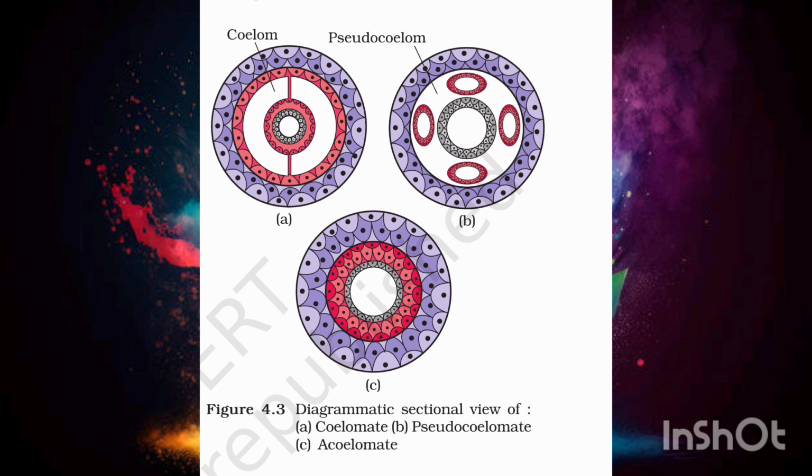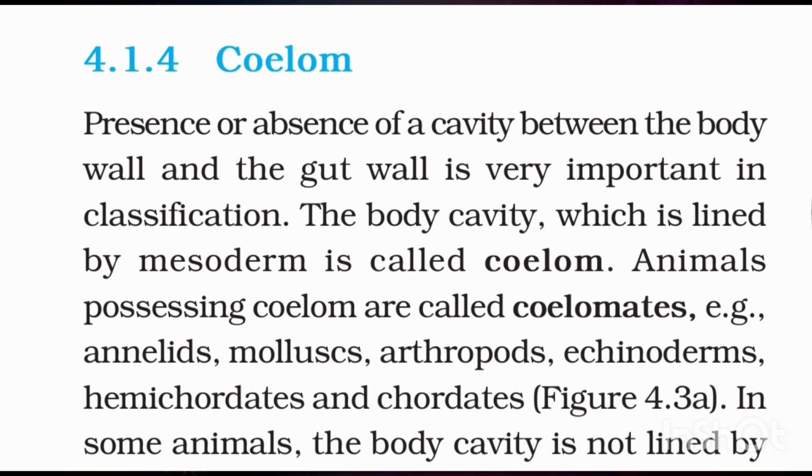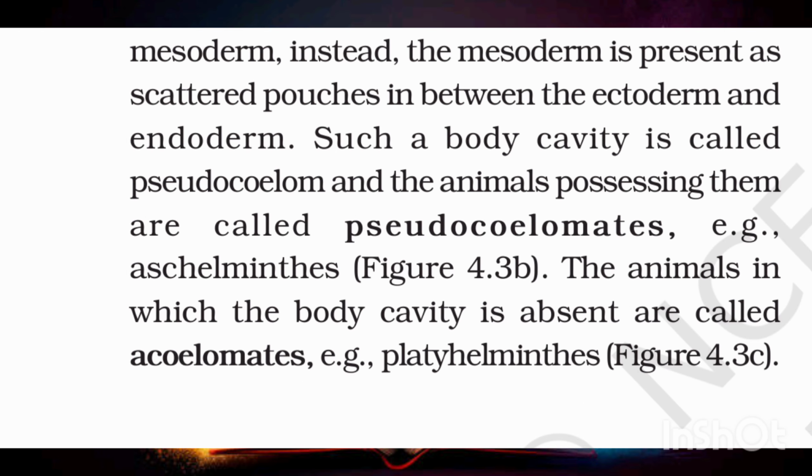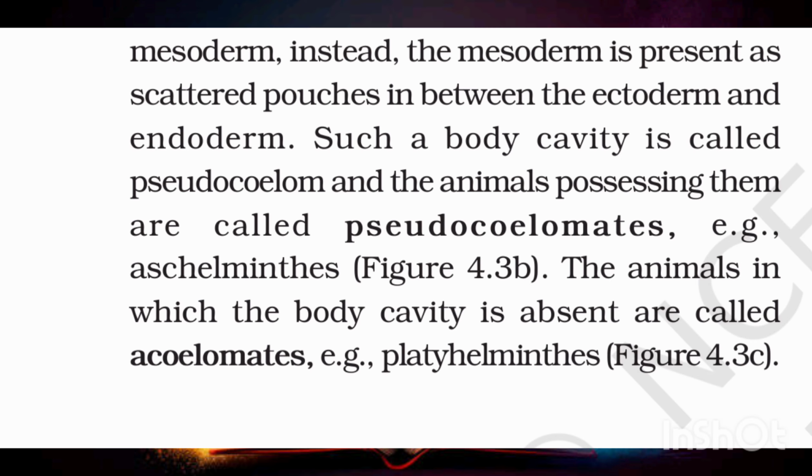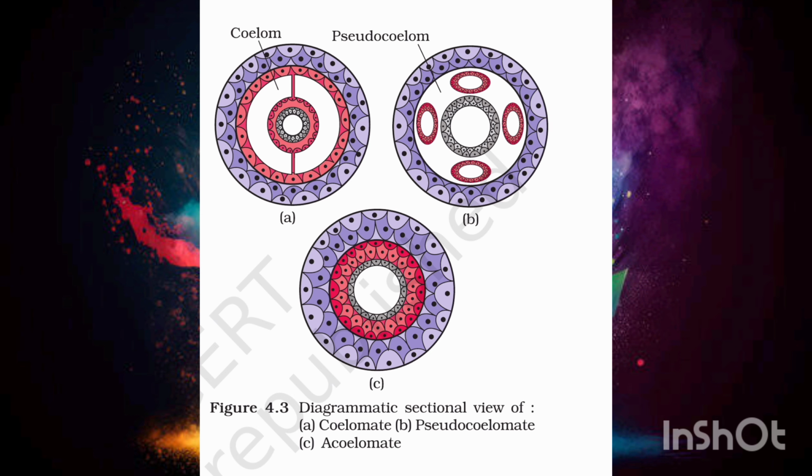Figure 4.3a. In some animals, the body cavity is not lined by mesoderm. Instead, the mesoderm is present as scattered pouches in between the ectoderm and endoderm. Such a body cavity is called pseudocoelom, and the animals possessing them are called pseudocoelomates, e.g., Aschelminthes. Figure 4.3b. The animals in which the body cavity is absent are called acoelomates, e.g., Platyhelminthes. Figure 4.3c.